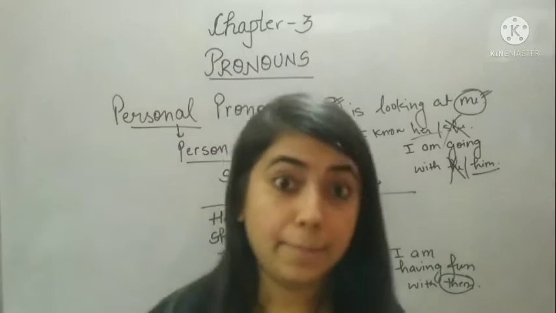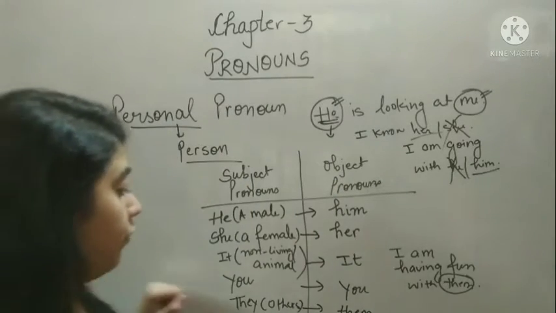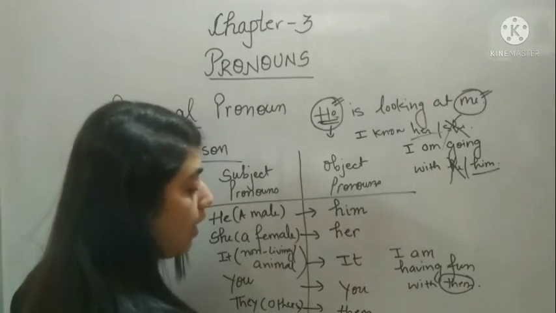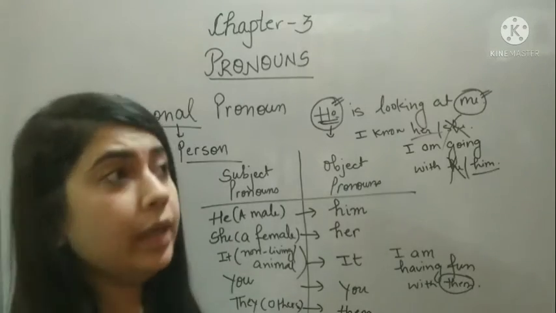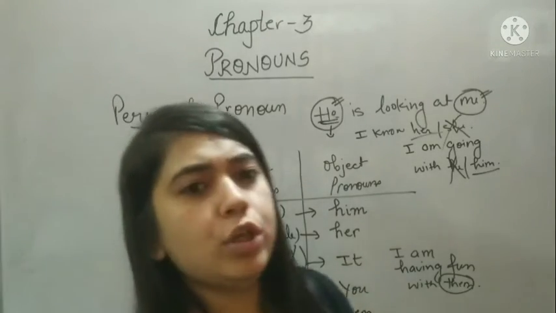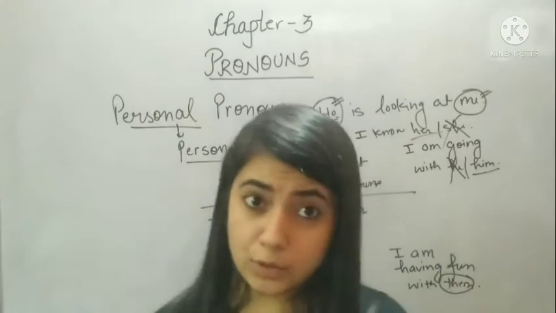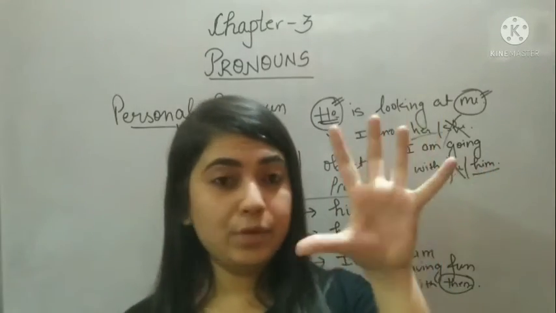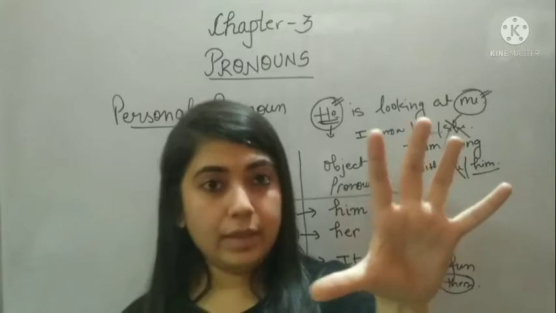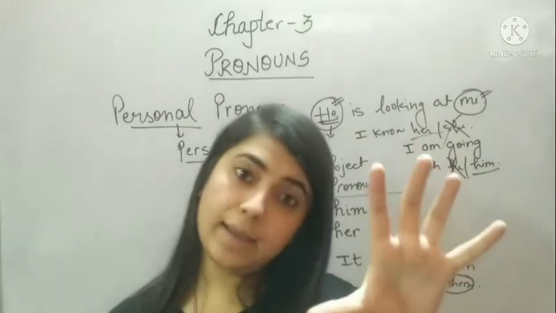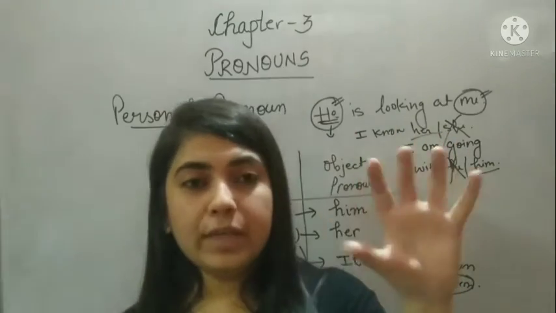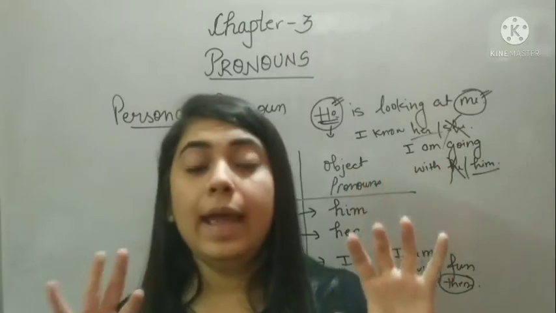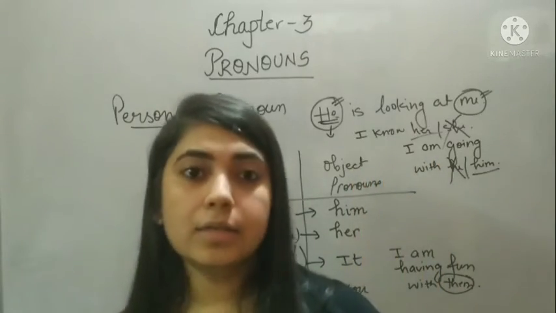Object pronoun for we is us. Okay. We are going to the market. Would you like to come with us? Okay, so we, I'm using "we" at the beginning, I'm using "us" at the end. So "we" is the subject pronoun and "us" on the other hand is the object pronoun.